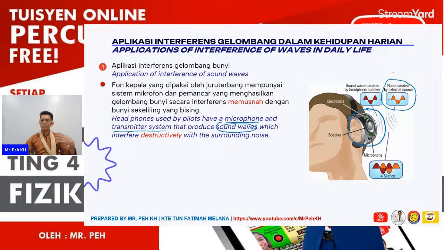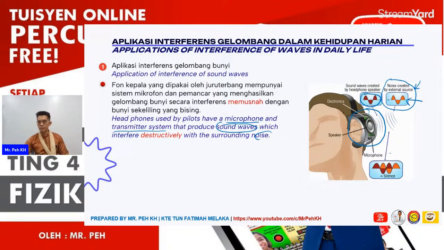So normally, if you experience taking a flight, it is very noisy. The noise will be the source of the external sound, the sound wave you can see represented by the orange color. To eliminate the noise, we can create another sound wave through the headphone here, to destructively cancel the surrounding noise.